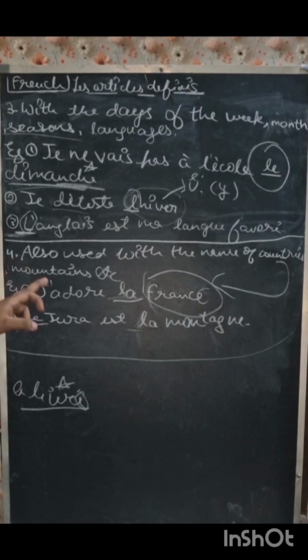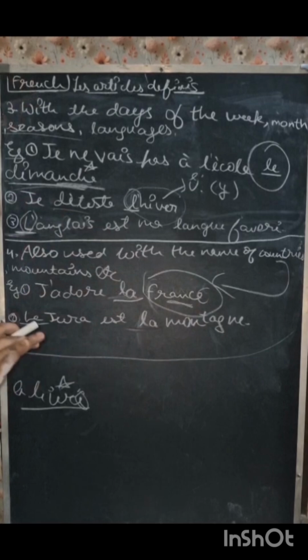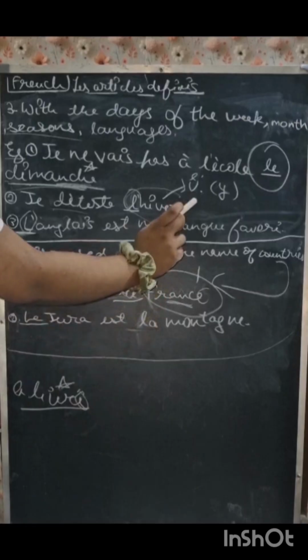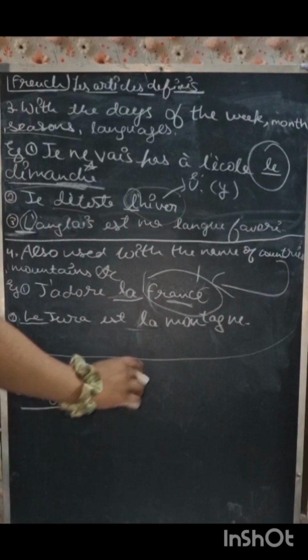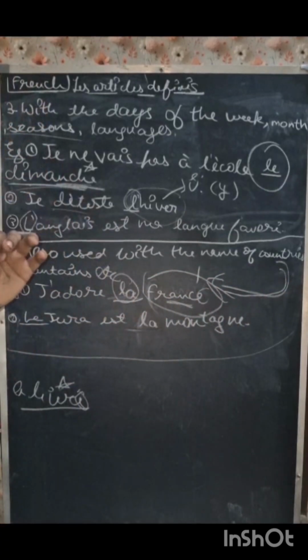You can see the example, j'adore la France. It is fulfilling the first criteria, which is that we are talking about a particular, specific thing. Also, we are saying that it is a country. So we have used the definite article here.